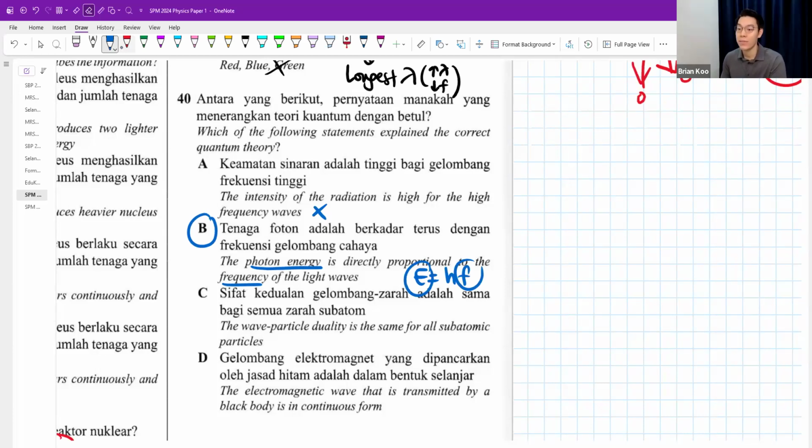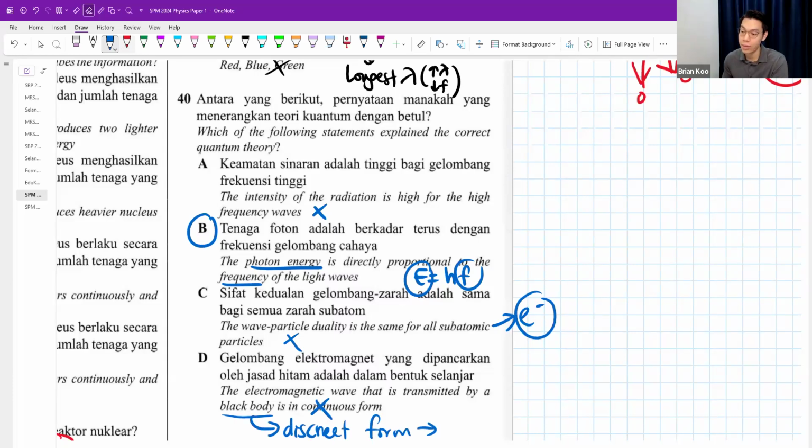Wave-particle duality is the same for all subatomic particles. Nope, that's not true. For electrons, it's usually the one that we can observe the wave-particle duality, but for protons and neutrons, we cannot observe it. And then D, the electromagnetic wave transmitted by a black body is in a continuous form. Nope. For a black body, it is in a discrete form.